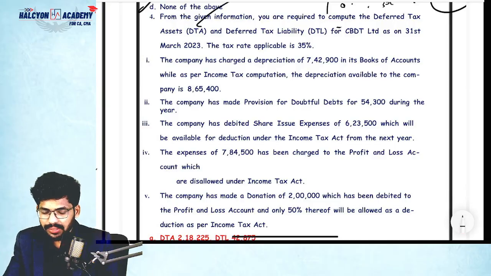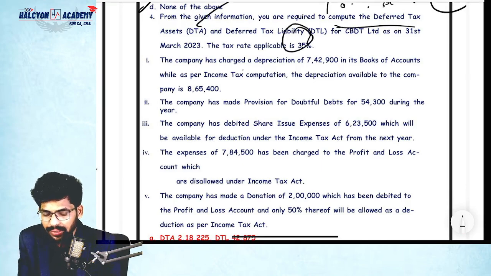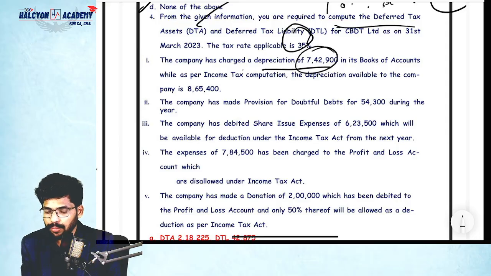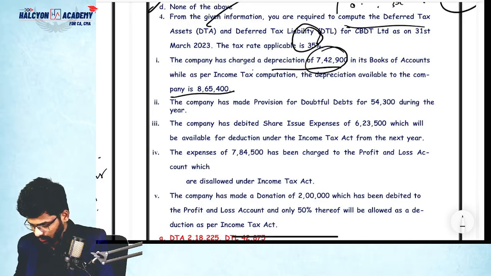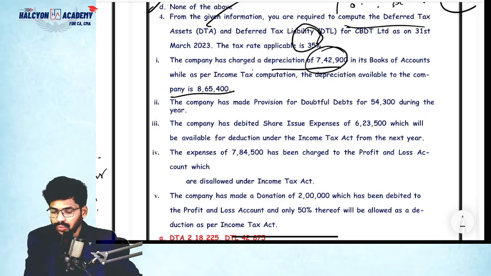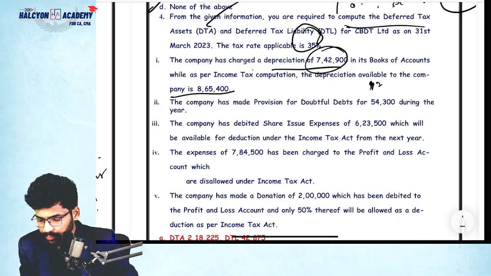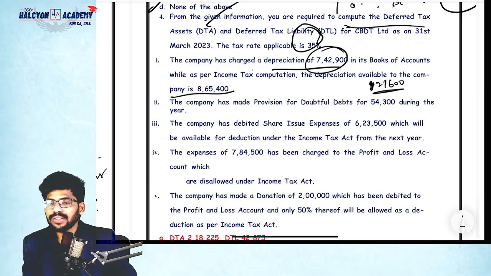From the given information, you are required to compute the deferred tax asset and the deferred tax liability for the year ended 31st March 2023. Tax rate is 35%. The company has charged depreciation of 7,42,900 in the books, while as per income tax computation, the depreciation available to the company is 8,65,400. Can you please tell me the difference, guys? 742,900 minus 865,400. How much? 121,600. Correct? That is the difference.